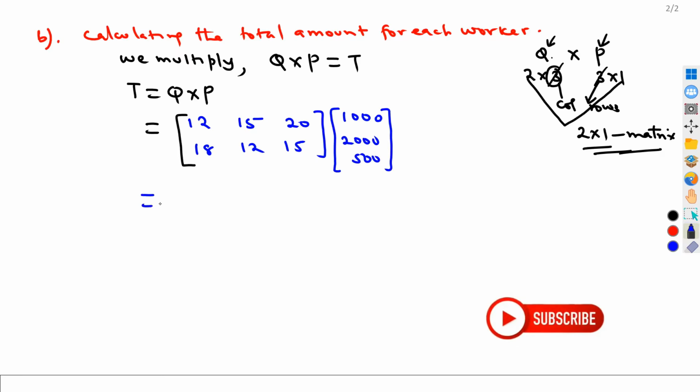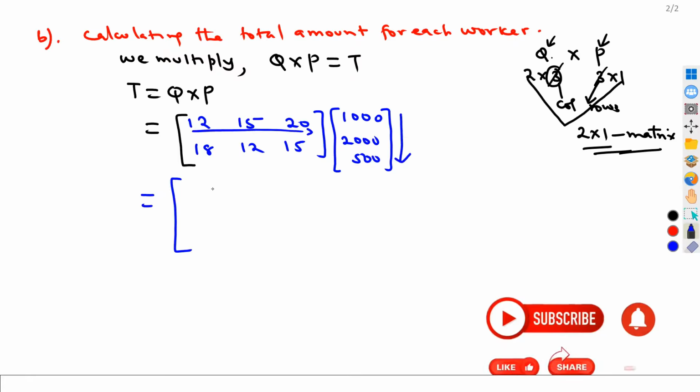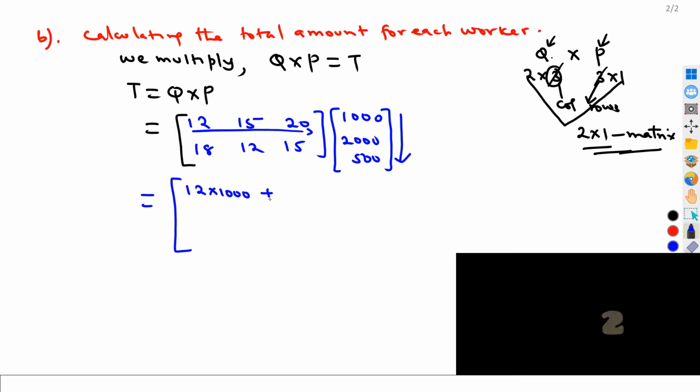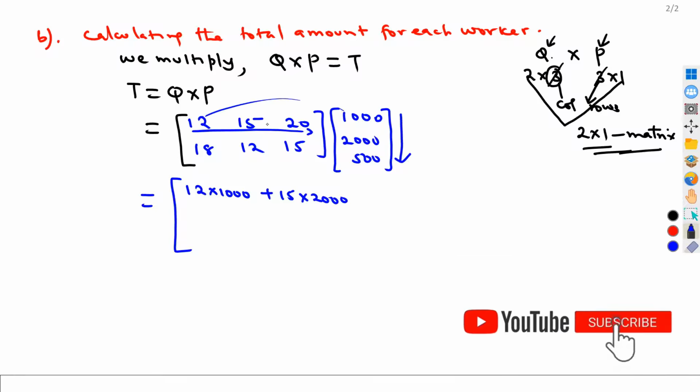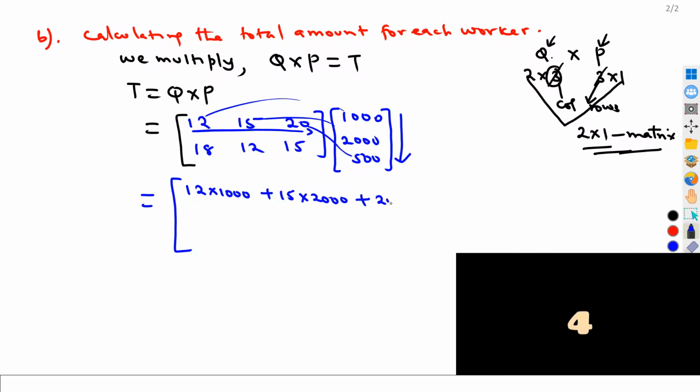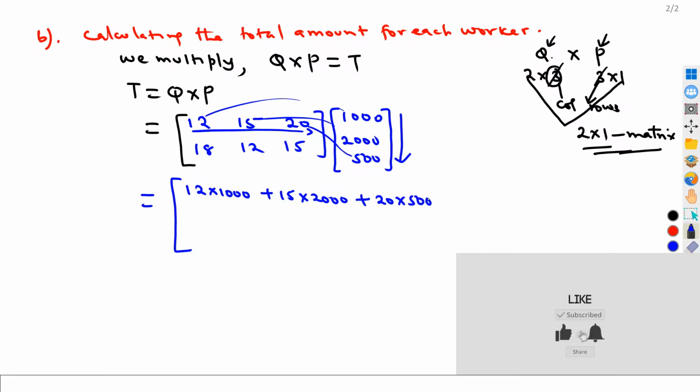And how do we multiply matrices? You multiply row by column. You have 12 times 1,000, plus 15 times 2,000, row by column. 12 corresponds with this, 15 corresponds with that, 20 corresponds with that. So plus 20 times 500.